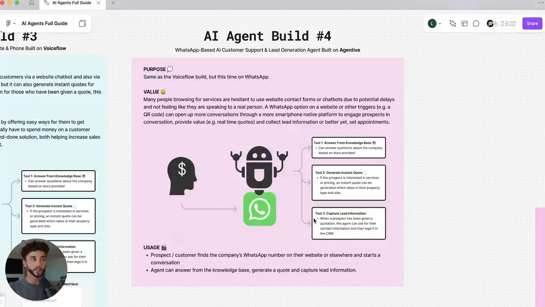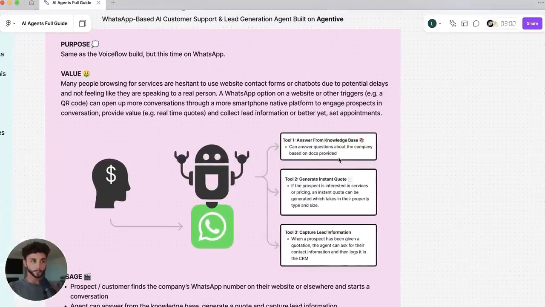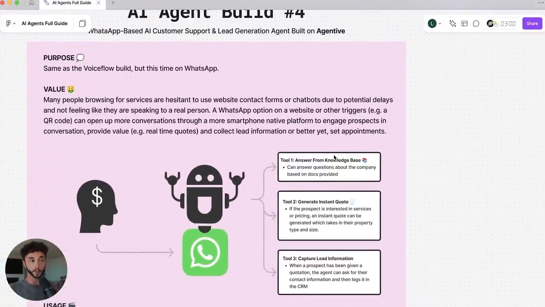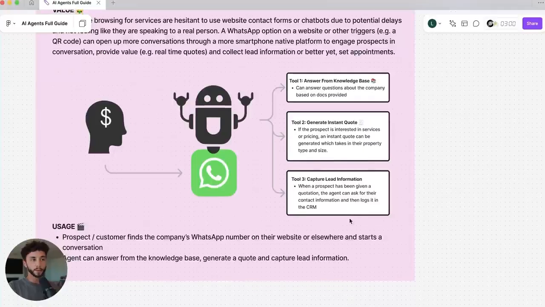So as you can see, it's a fairly similar build to what we just did on VoiceFlow in terms of functionality. We're going to have a knowledge base that we can ask questions over. It's going to be able to generate another instant quote, so we'll quickly connect that same Relevance tool here. And finally, we're going to do a lead capture, but this time through Airtable. I want to mix it up and show you how you can connect your agents to Airtable, which is a very, very common integration that you're going to need to know.